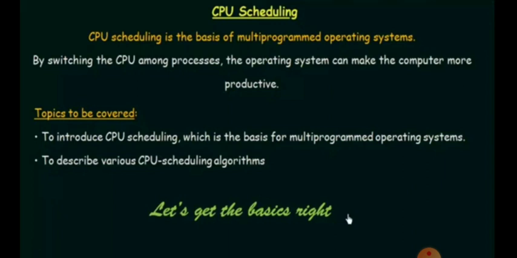For example, while we are working in our system, we open so many files. The scheduler will choose any one of the CPU scheduling algorithms to allocate the process to the CPU for execution. So the scheduler allocates the process to the CPU by choosing one of the CPU scheduling algorithms.